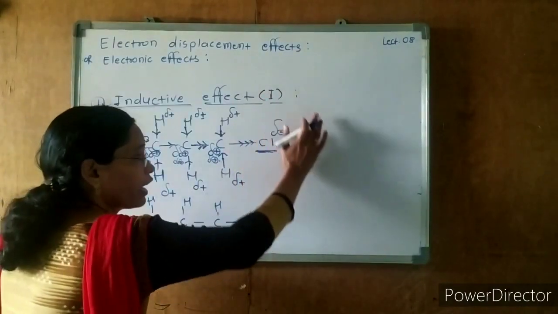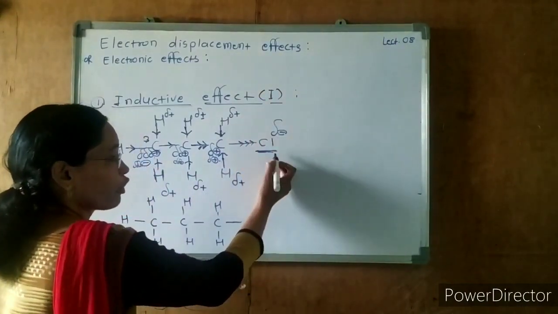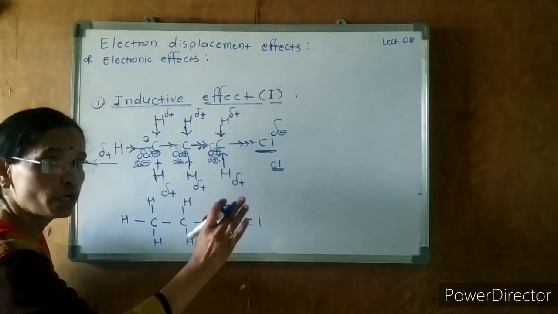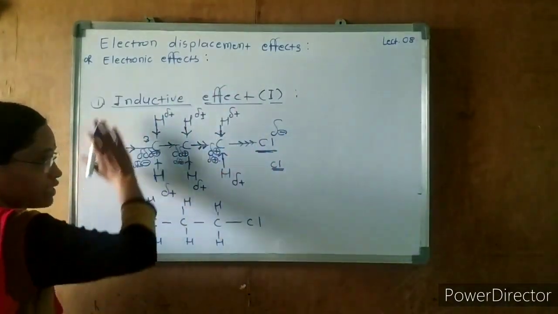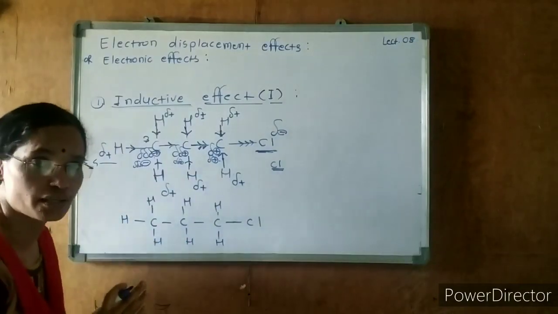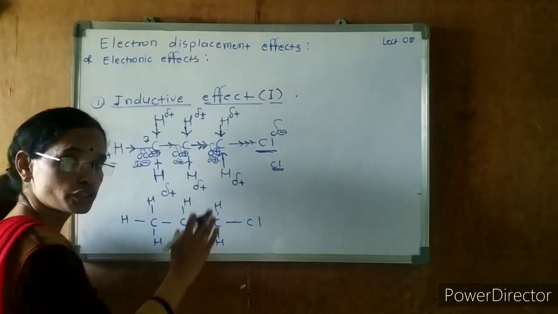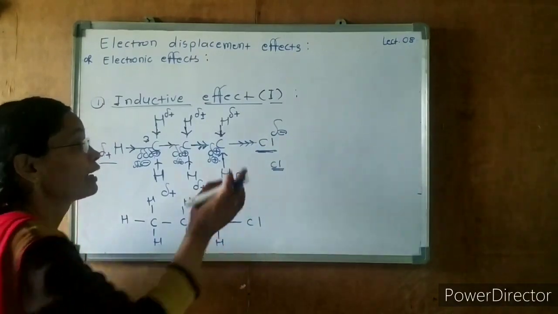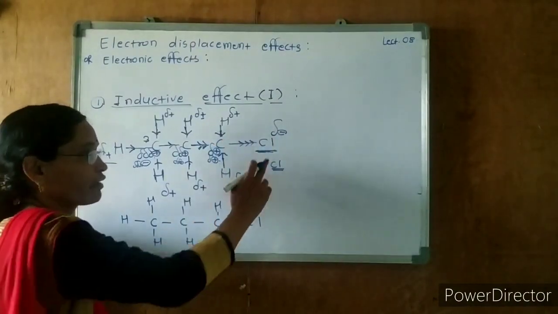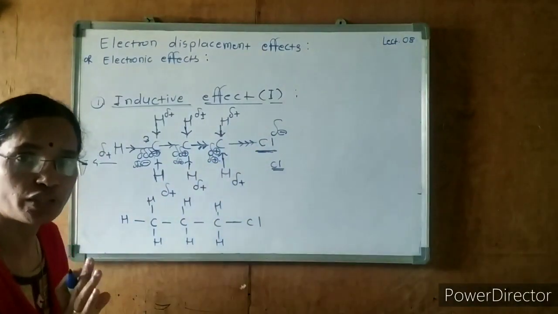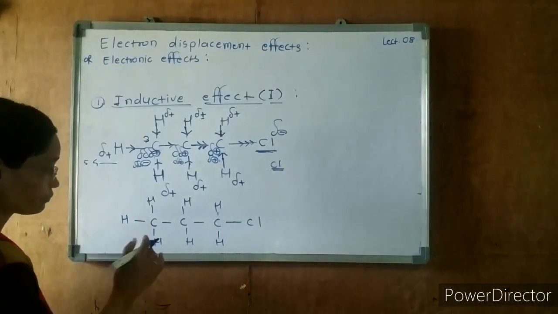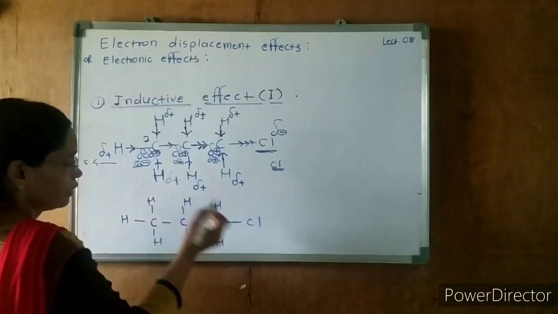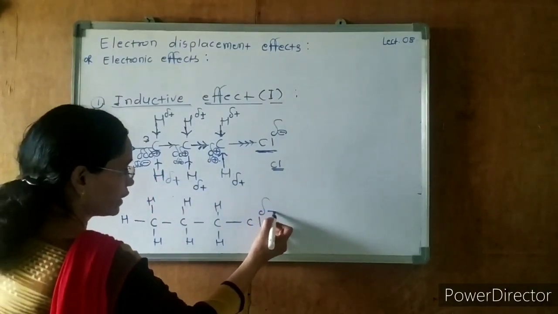The total partial negative charge formed on this chlorine, or electronegative atom, will be equal to the total delta positive charges present on all the hydrogen atoms. The total delta positive charges will become equal to the delta negative charge acquired by the electronegative atom, that is the halogen. So see here: this is chlorine, it will acquire delta negative charge.